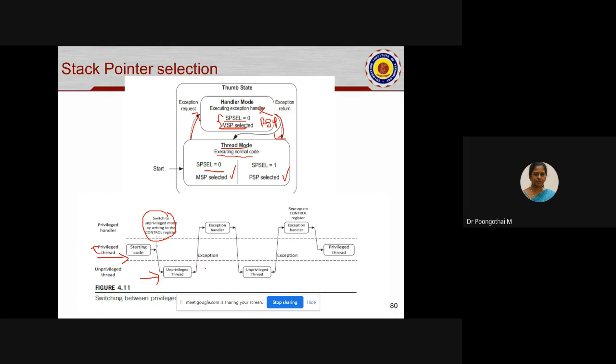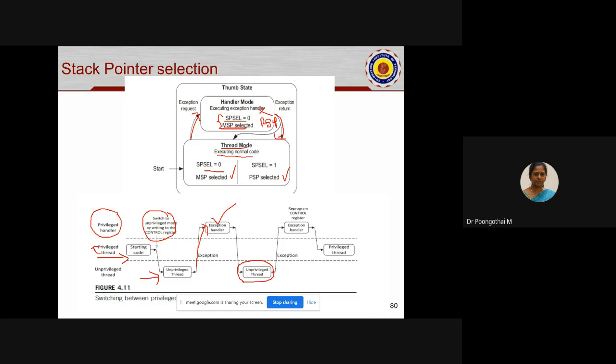Now the processor is in unprivileged thread mode. If any exception is raised, the processor moves from unprivileged thread mode to exception mode. The exception handler always runs at the privileged access level, so it executes all its code with privileged access. Once execution is over, it returns to unprivileged thread mode.